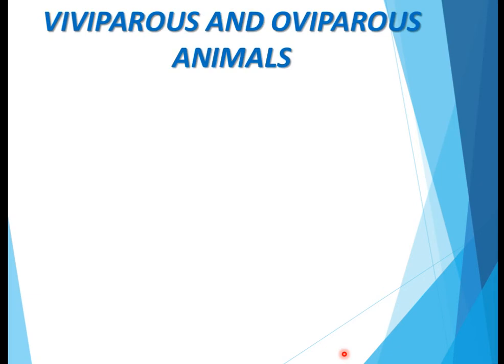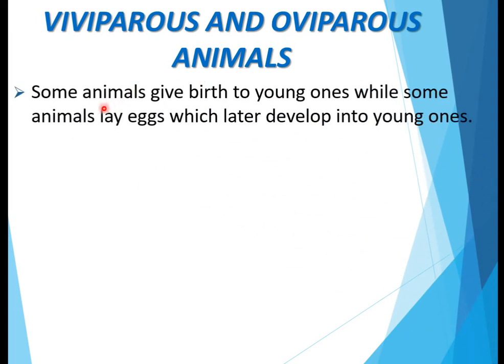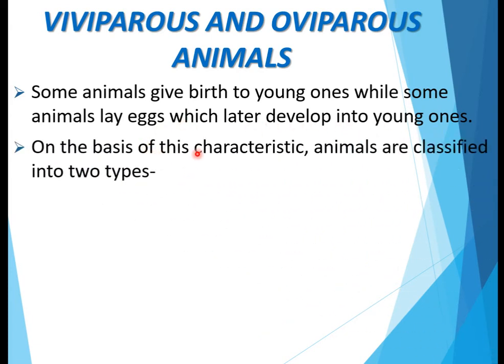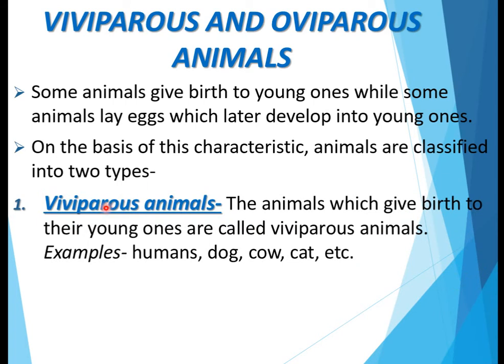Now we'll study about viviparous and oviparous animals. You know that some animals give birth to young ones, while some animals lay eggs, which later develop into young ones. On the basis of this characteristic, animals are classified into two types. First, viviparous animals.